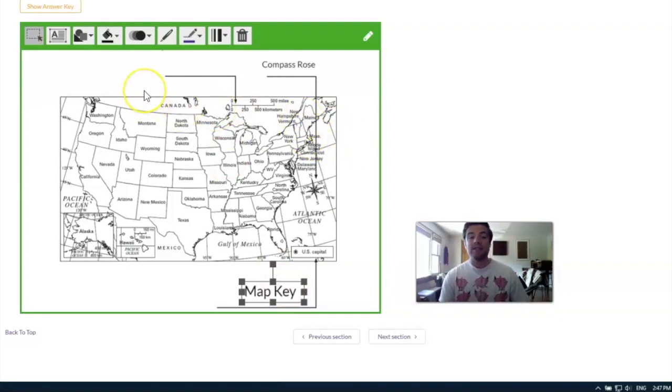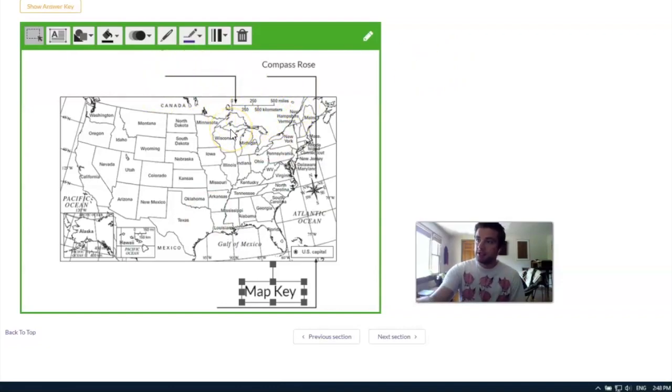All right, now it says find the map scale. And the scale is something that shows us how much space on this map represents how many miles in real life. So obviously the United States is actually not this small. It's huge. It's just a really, really shrunken down version of it. And so that's exactly why we use the scale, which is right here.